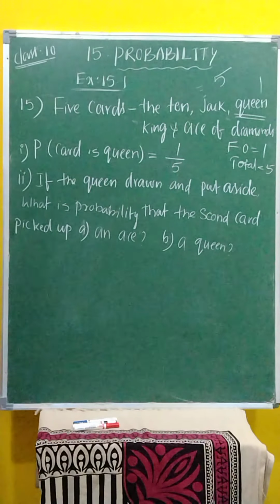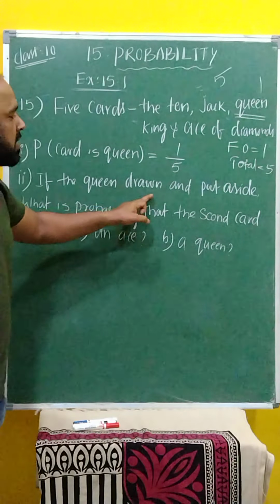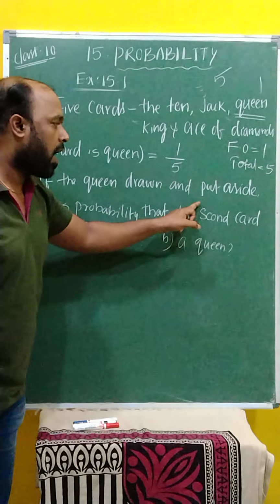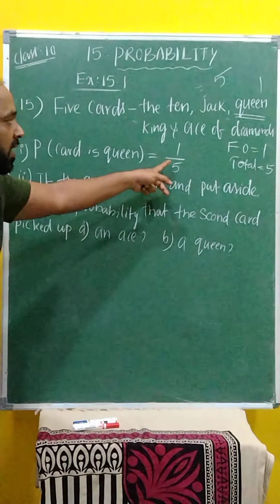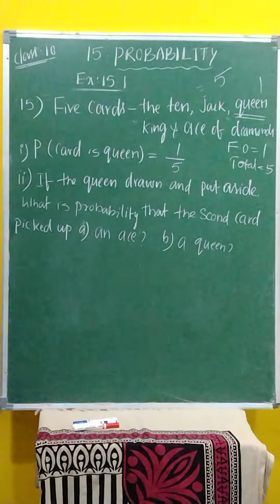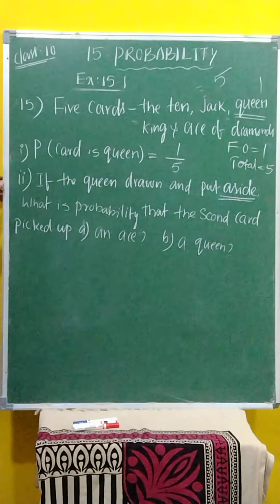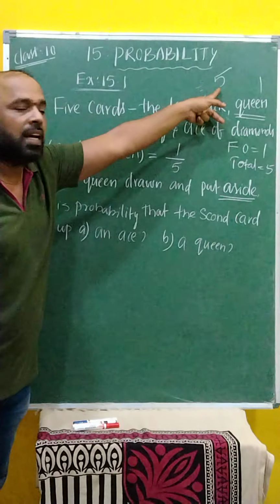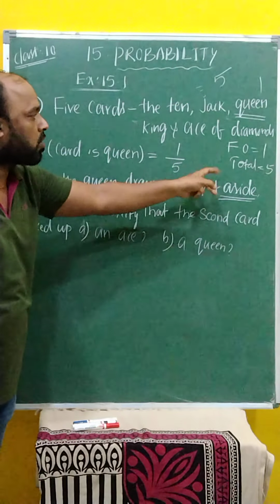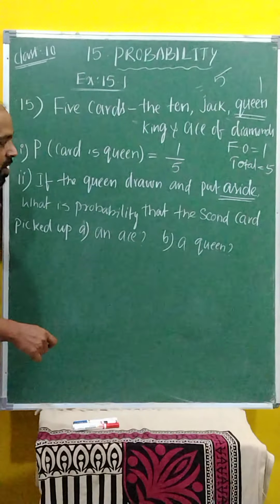Now come to the second question. If the queen is drawn and put aside, suppose you take the queen and keep it outside. That is clearly the given question. Total how many were there? 5. If you draw the queen and keep it aside, how many cards are there now?